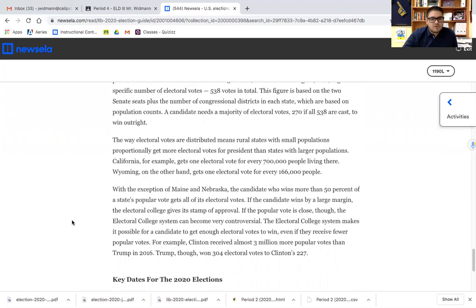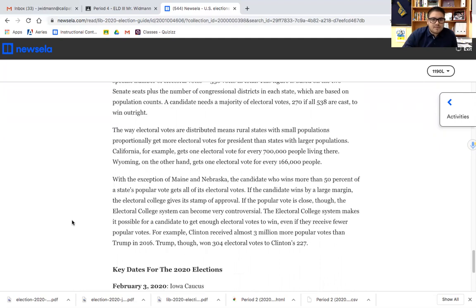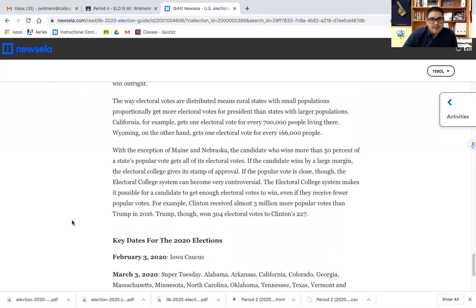The way electoral votes are distributed means rural states with small populations proportionally get more electoral votes for president than states with larger populations. California, for example, gets 1 electoral vote for every 700,000 people living there. Wyoming, on the other hand, gets 1 electoral college vote for every 166,000 people. With the exception of Maine and Nebraska, the candidate who wins more than 50% of the state's popular vote gets all of the electoral votes.